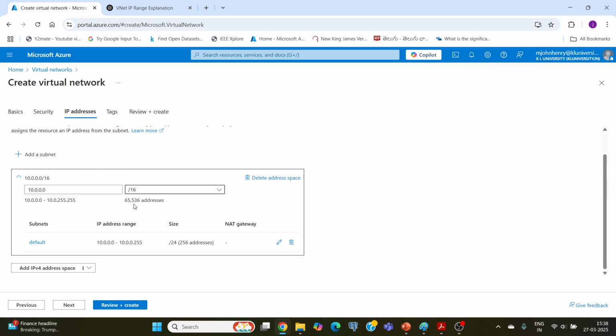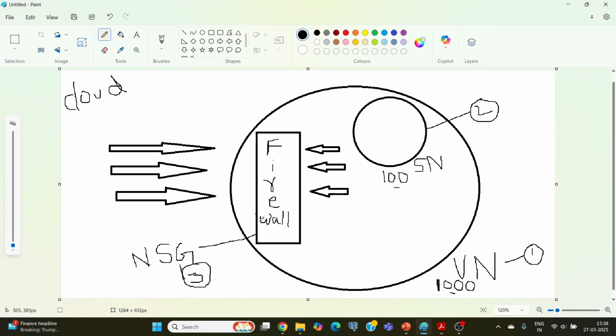You can have 65,000 addresses. Now, if you see here, subnets. When it comes to the subnet, by default, Azure has created one subnet here also. So this is the total virtual network capacity. Within this, I can have a logical partition.